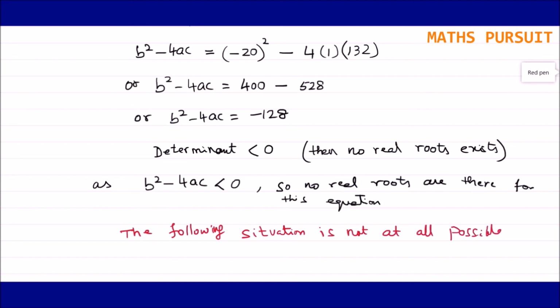Why? Because we calculated that the determinant value is less than 0, because b square minus 4ac is less than 0. When b square minus 4ac is less than 0, we will not get any real roots of x. So for that reason, we concluded that the following situation is not at all possible. Hope you understood this calculation and process of how we tried to solve it.